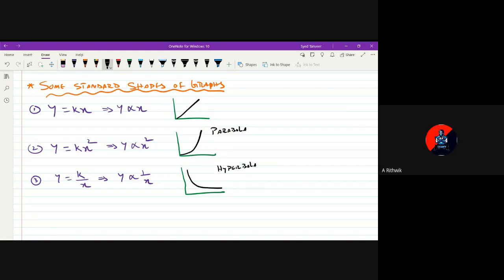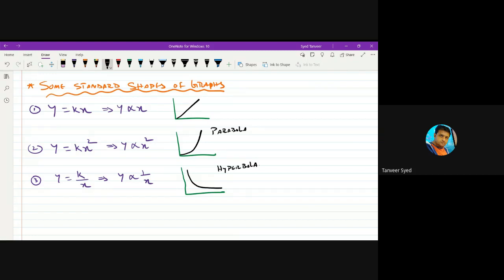Sir, these are all conic sections, no, sir? You will study all these things in your, I think, coordinate geometry or some part of maths. Yes, sir. We discussed in maths. Sir, it's not only half. You have parabola, hyperbola, ellipse, circle, cone. You study all these shapes.